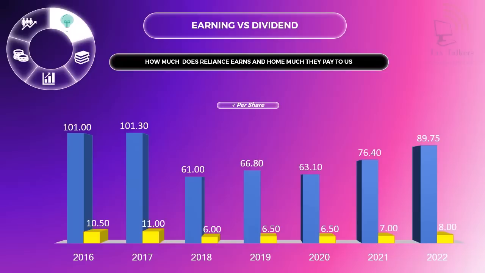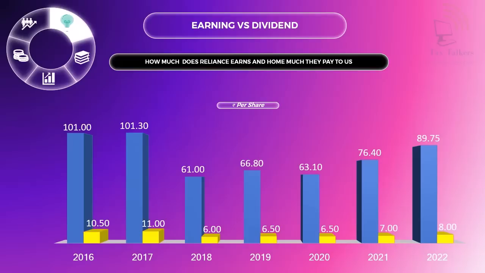This slide talks about how much Reliance earns and how much they are paying to us in the form of dividend. In 2016 and 2017 the company earned 101 per share and 103 per share, from which the company paid to the shareholders only rupees 10.5 and 11 through dividend. After that the company showed a sharp decline in earning from rupees 101.30 to 61. The company's earning has shown regular growth from 2018 onwards. The company's dividend payment record is low, which means the company reinvests the remaining amount for future growth.